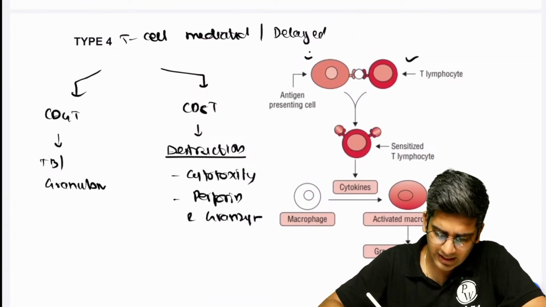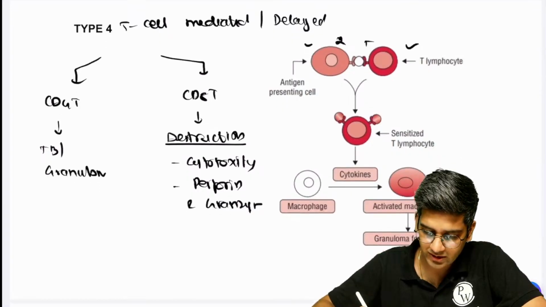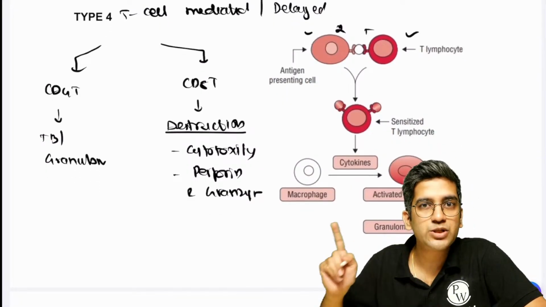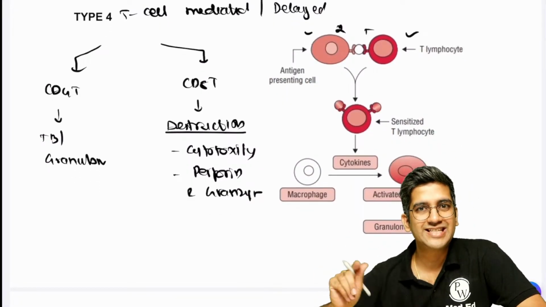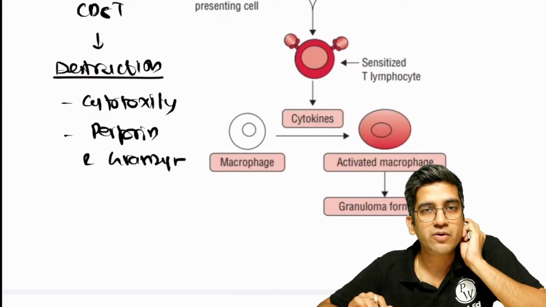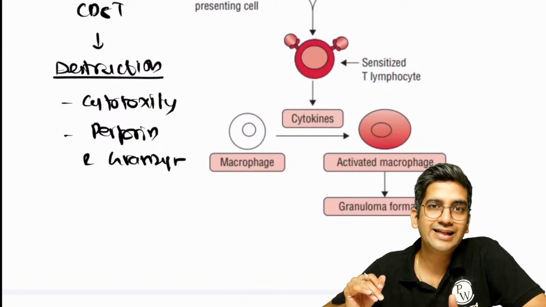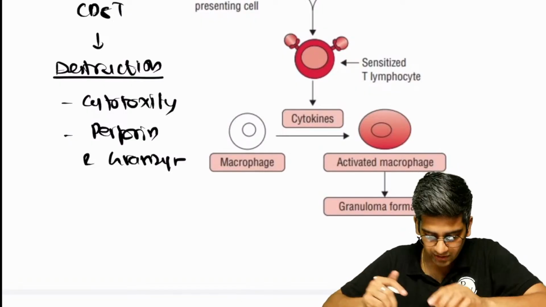T lymphocyte, antigen presenting cells have an MHC2 complex, and the T cell receptor binds to it, right? It becomes sensitized. Which pathway? TH1, TH2 or TH17? The predominant outcome of CD4 here is TH1, but there's a possibility TH17 can also happen, and I want you to mention that.